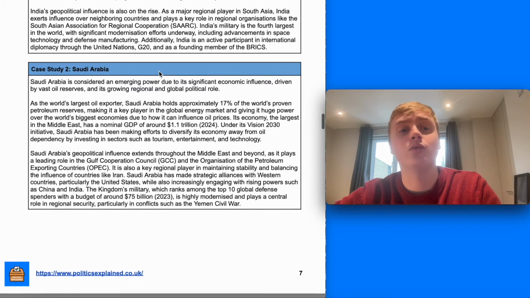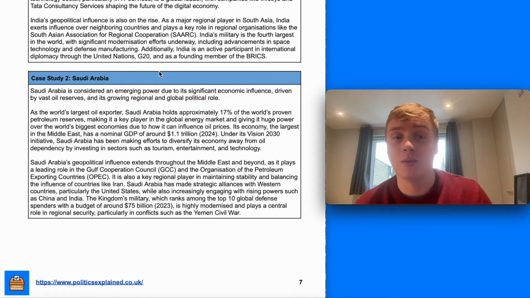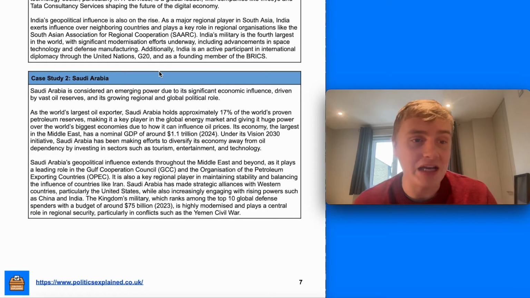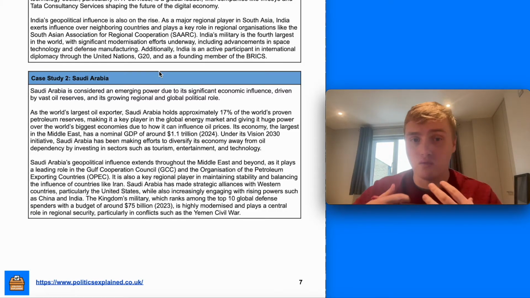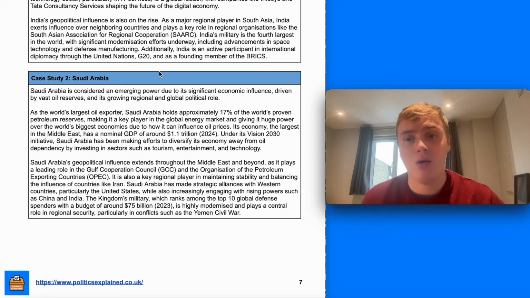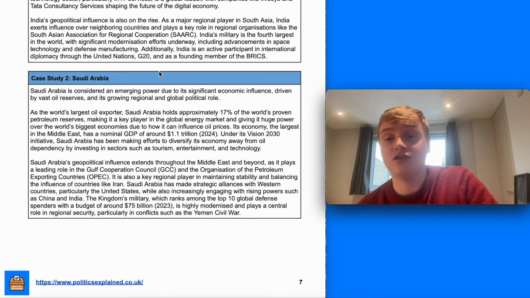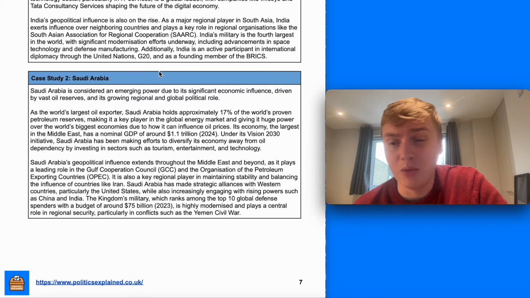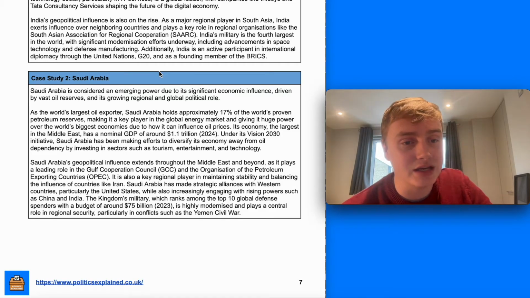Saudi Arabia is an interesting one, which I think can really be considered an emerging power due to its significant economic influence, almost entirely driven by vast oil reserves and its growing projection of regional and global political power as a result. It's the world's largest oil exporter, and as a result is a key player in global energy markets, which allows it to exert influence not only over smaller powers and countries in the world, but also the world's most powerful countries, China and the United States in particular.